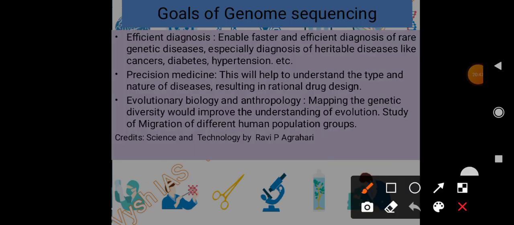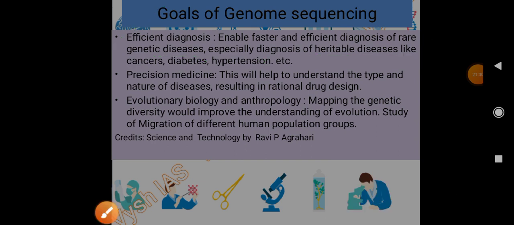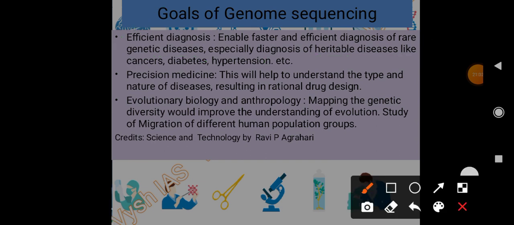Then goals of genome sequencing: efficient diagnosis, right. So it will enable faster and efficient diagnosis of rare genetic diseases, and especially the diagnosis of heritable diseases like cancer. These are hereditary. So cancers, diabetes, hypertension, etc., these can be tracked. These can be diagnosed early.